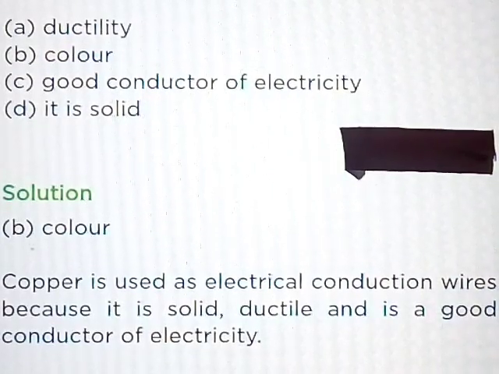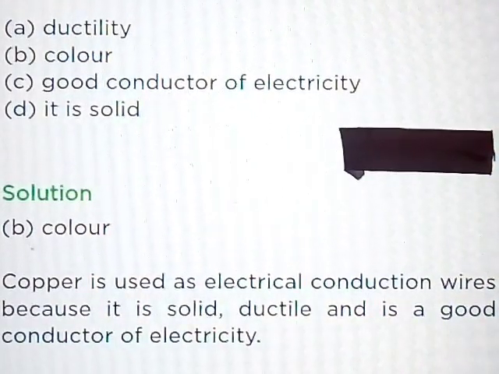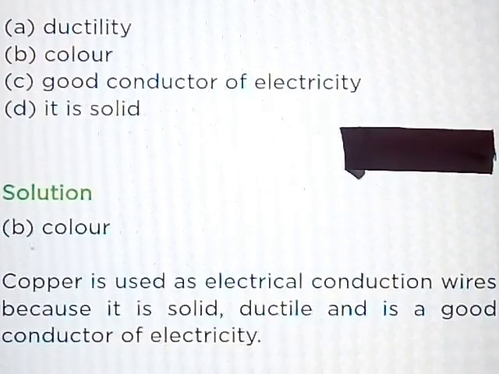Copper is used as electrical conduction wires because it is solid, ductile and is a good conductor of electricity.